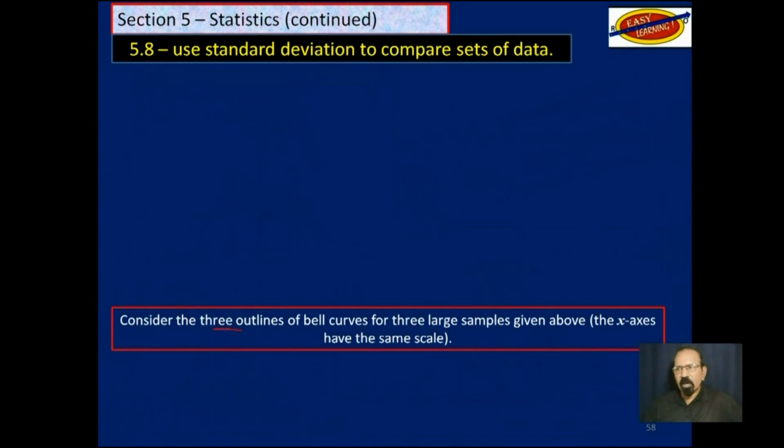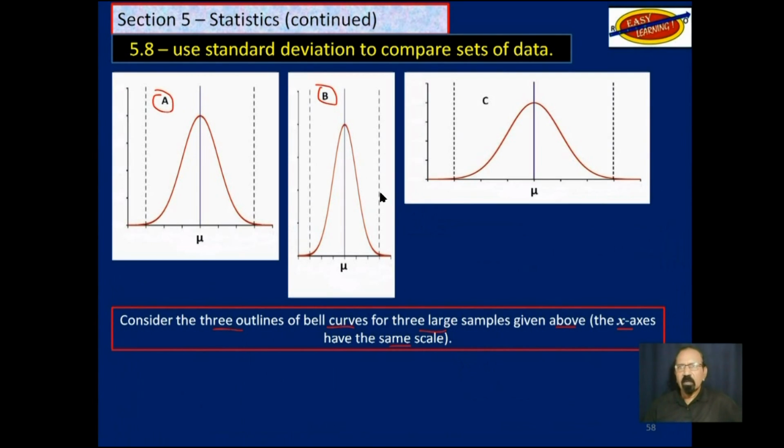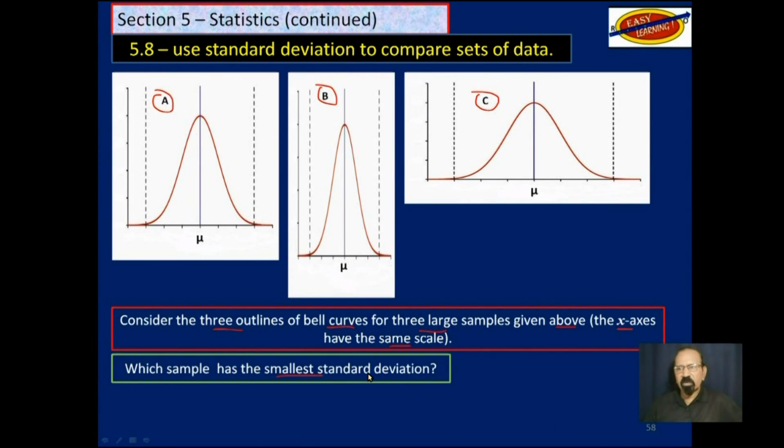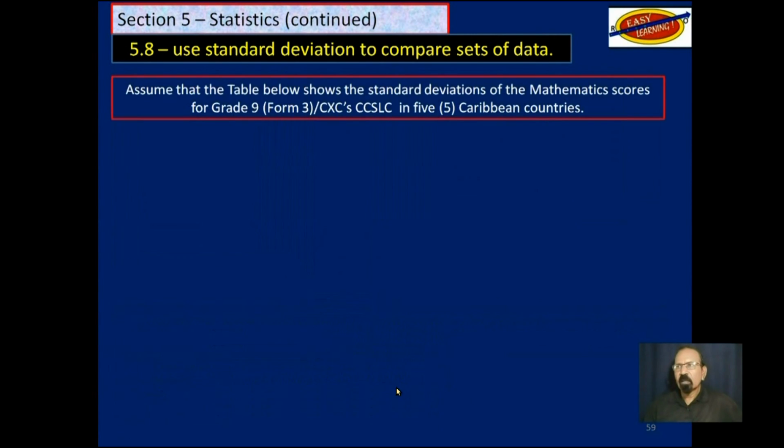Now consider the 3 outlines of the bell curves for the 3 large samples given above. The x-axes have the same scale. So this is sample A, that's sample B, and this is sample C. The question is, which sample has the smallest standard deviation? And obviously, the answer to that is B, which is this one. And the reason for that is that from +1 to -1 standard deviation, the spread is the least about the mean.